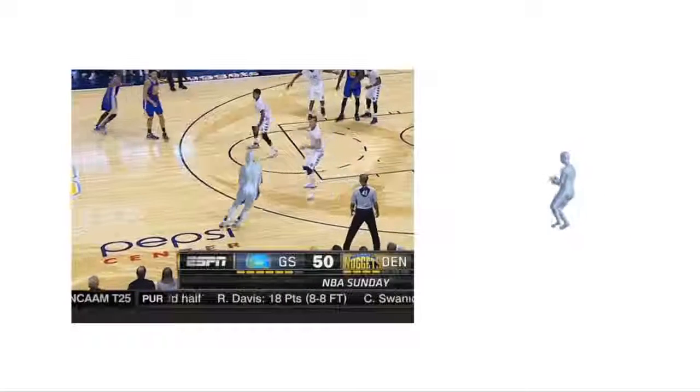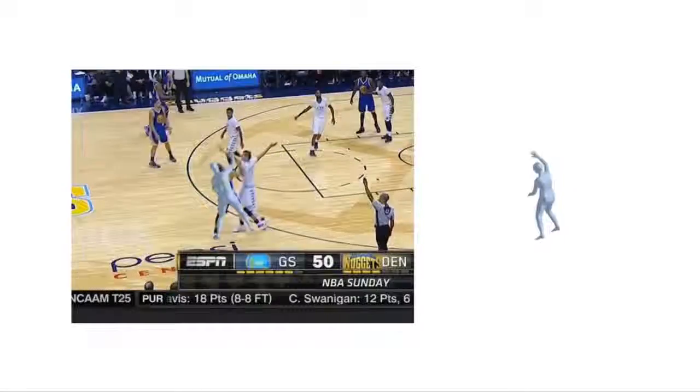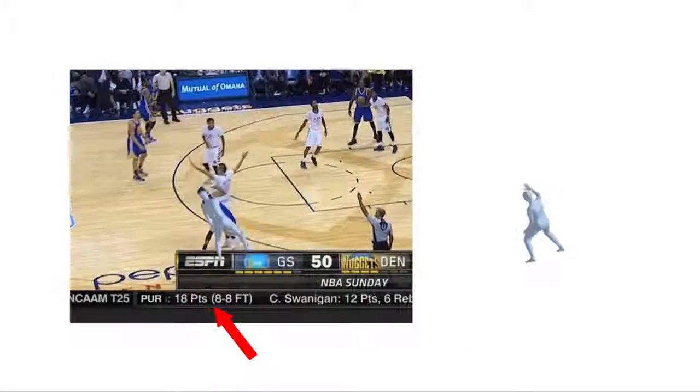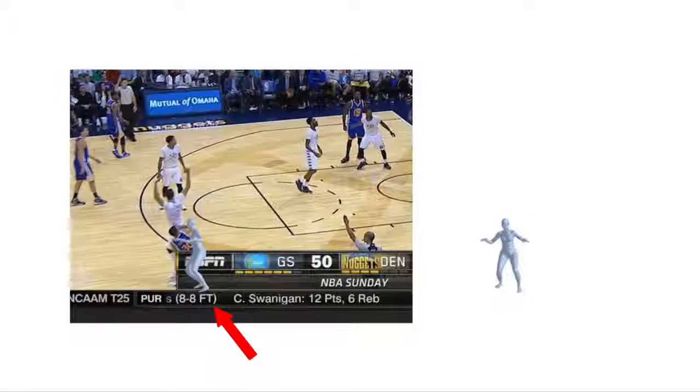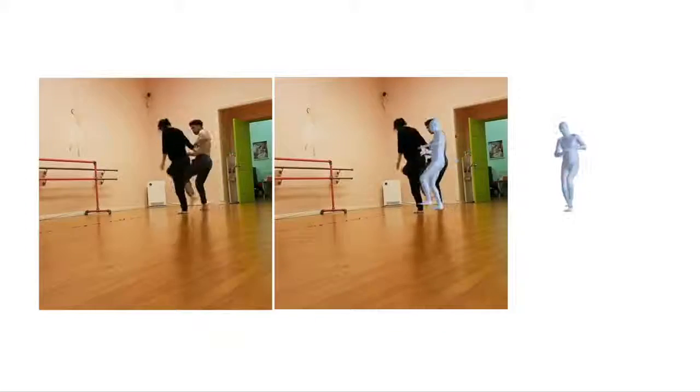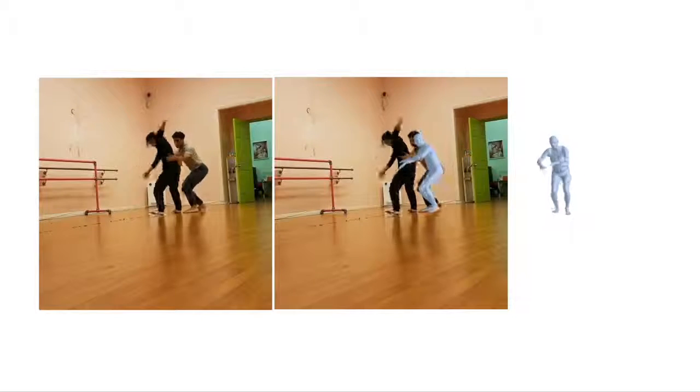Here, we show some of our failure modes. 3D prediction is challenging when there is occlusion. For example, here the person is occluded by the banner. Person-to-person occlusions can also be challenging.